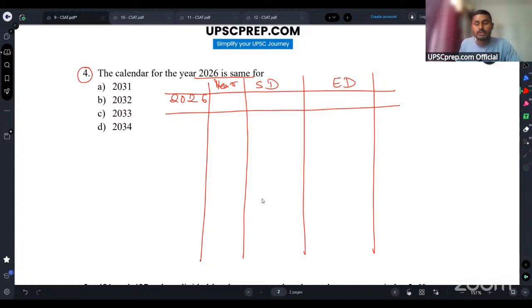Now, guys, is 2026 a leap year or a normal year? It is a normal year because 2026 is not divisible by 4. Here you will not get remainder 0. So it is not a leap year, it is a normal year. Let's assume that the start day for 2026 is Monday. If it is a normal year, what will the end day be? In this case, it will be Monday.